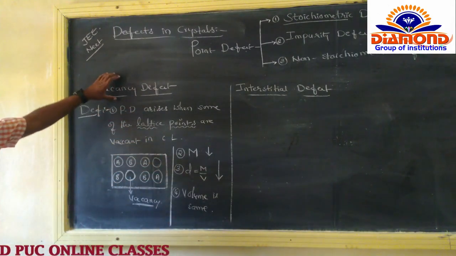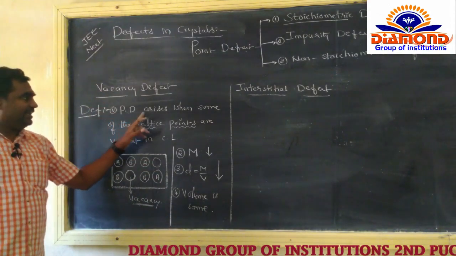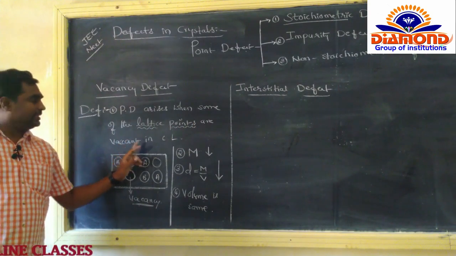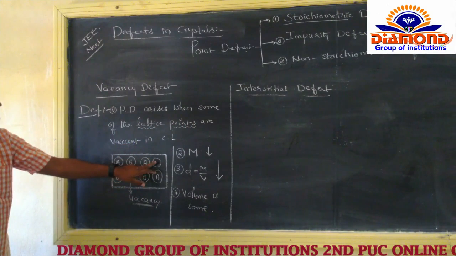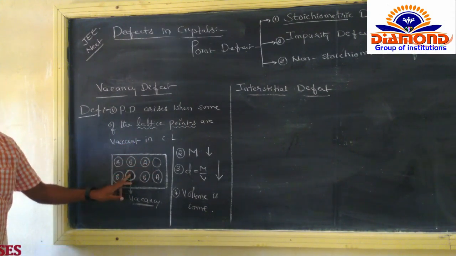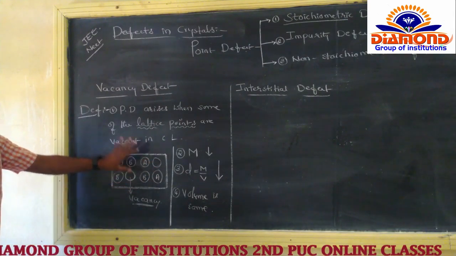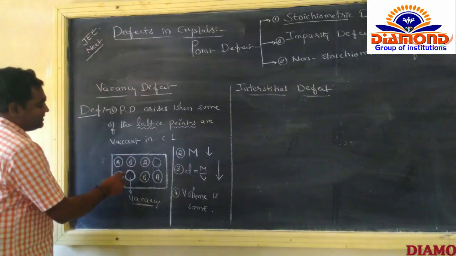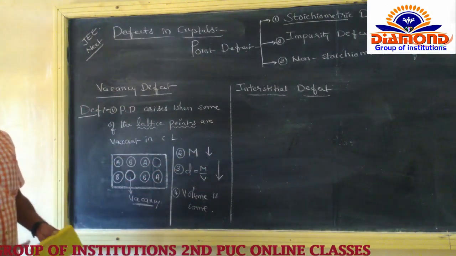So it is about the vacancy defect. So what was the definition? The point defect arises when some of the lattice points are vacant in the crystal lattice. So here in the crystal lattice, A atom is missing and B atom is missing. That's why we got the vacancy. That type of defect is called vacancy defect.